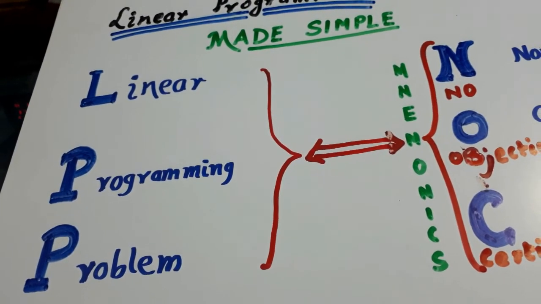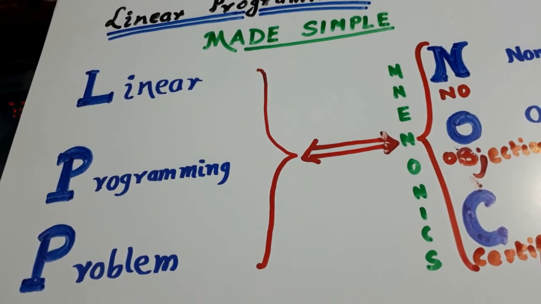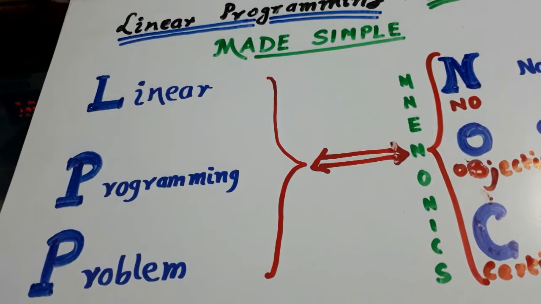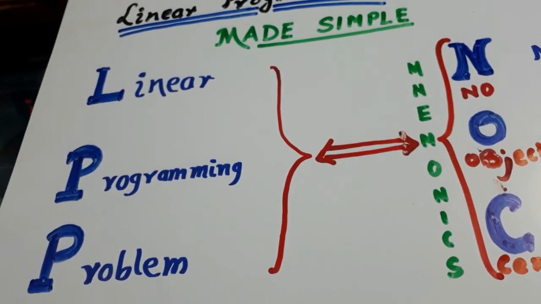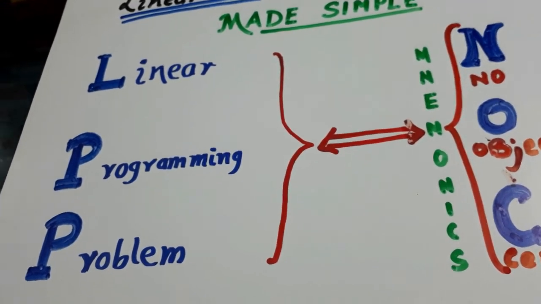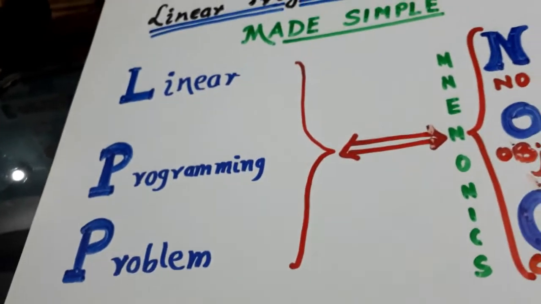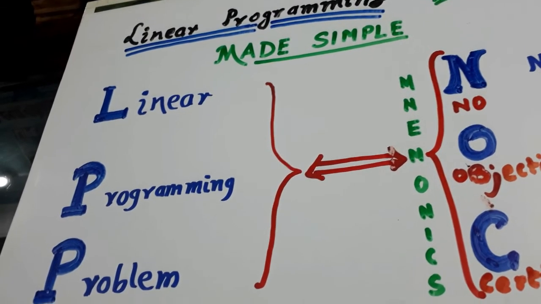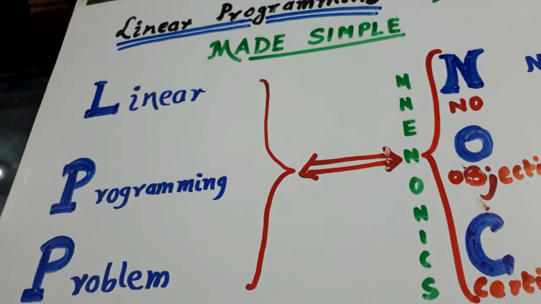With this in mind, LPP came to the forefront, and one Russian mathematician, Kantorovich, and one American mathematician were both awarded the Nobel Prize for creating linear programming.